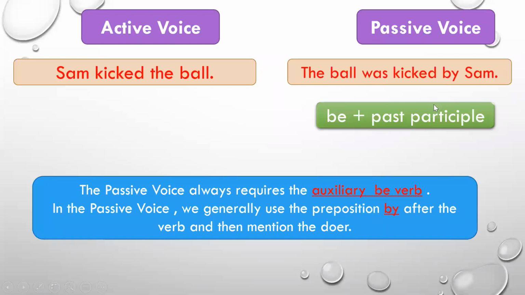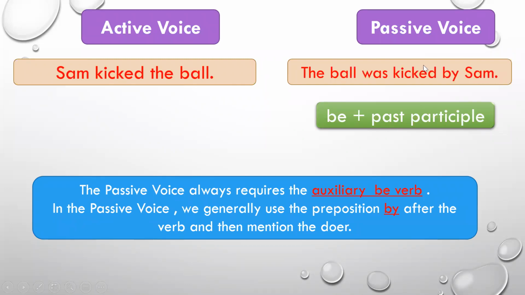I'm going to call this V3 from now. So a passive voice sentence always has an auxiliary verb or the be form of the verb, and will always have the third form of the verb or V3.